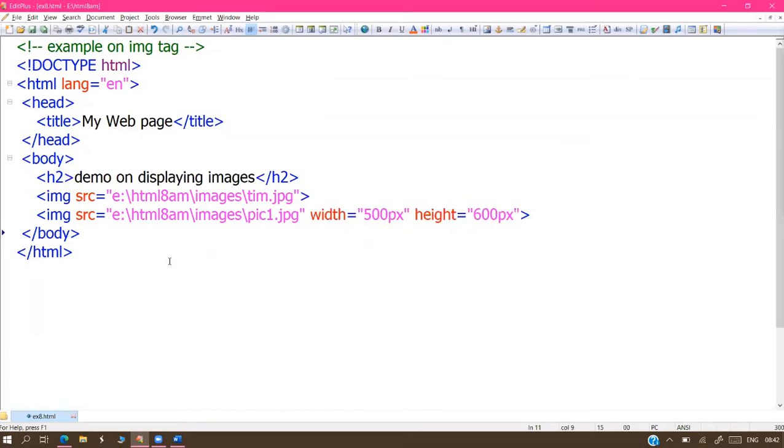Next, one more change I am showing. Is it necessary to write this complete address, sir? In this half of the address, we can delete it, sir. Especially this address, we can delete. Just the images folder is enough.